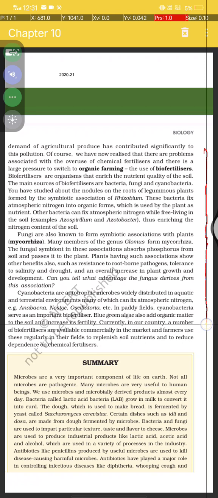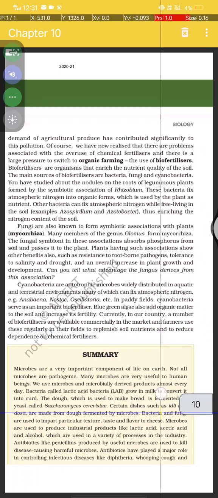Currently in our country, a number of biofertilizers are available commercially in the market, and farmers use these regularly in their fields to replenish soil nutrients and reduce dependence on chemical fertilizers.